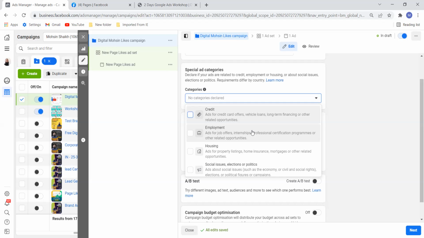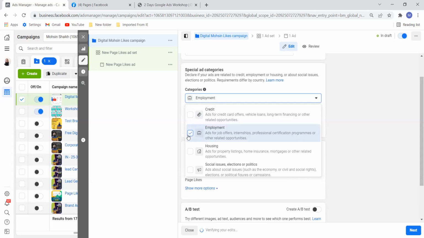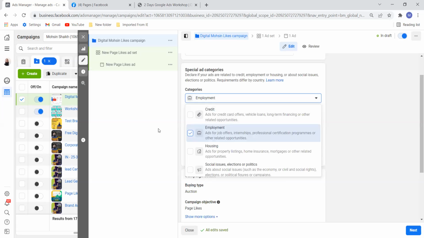For discrimination purposes, Facebook has stopped this and given this option: if you select employment, the age limit of 18 to 25 will be banned. So we cannot select that option. For discrimination purposes, Facebook has removed this.